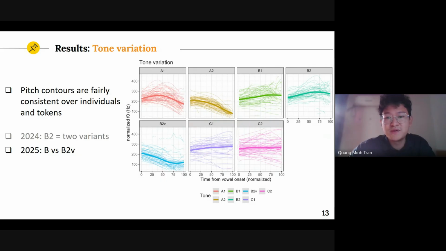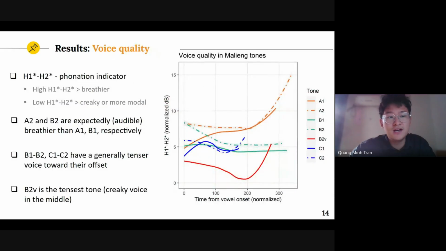And speaking of voice quality, in this study we used H1 minus H2 as the phonation indicator, which suggests that a higher H1 minus H2 indicates a breathier phonation, and in contrast, a lower value suggests a creakier or more modal phonation.